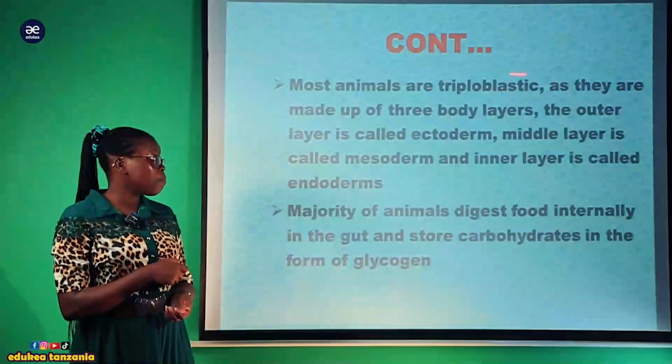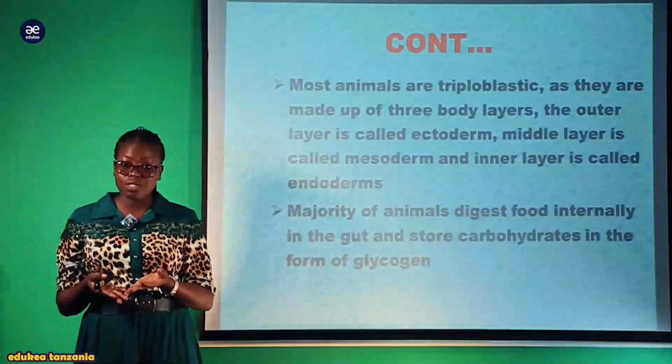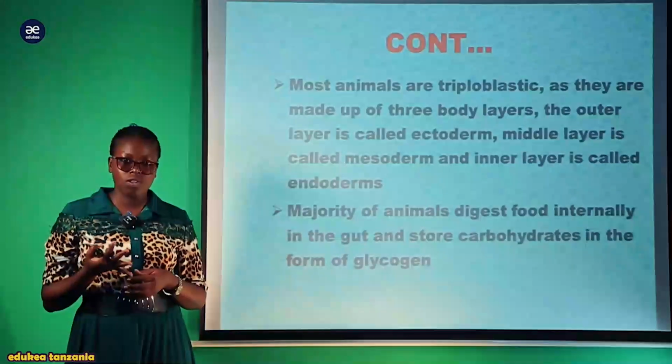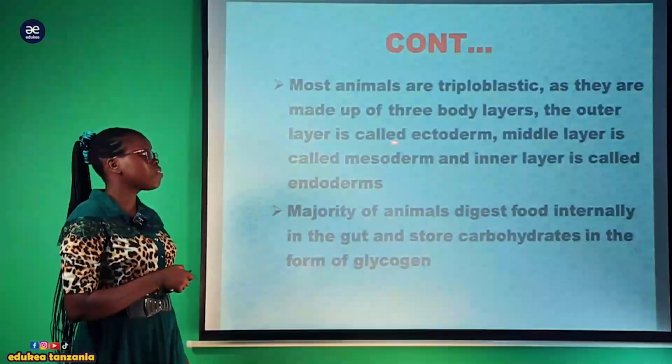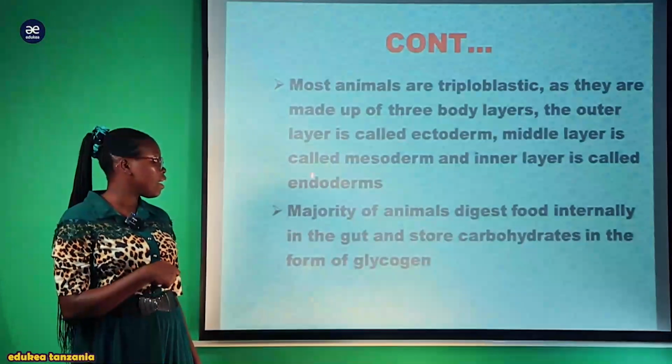Most animals are triploblastic. Triploblastic means they are made of three layers. There is an inner layer which is endoderm, a middle layer which is mesoderm, and an outer layer which is ectoderm. So the outer layer is ectoderm, the middle layer is mesoderm, and the inner layer is endoderm.